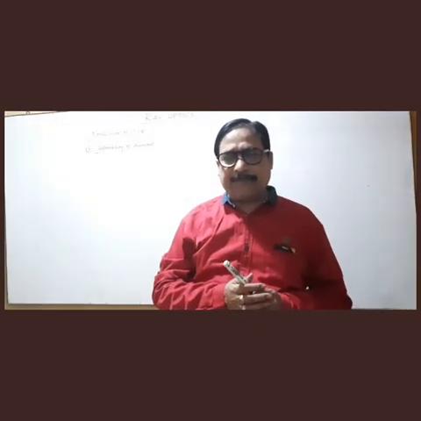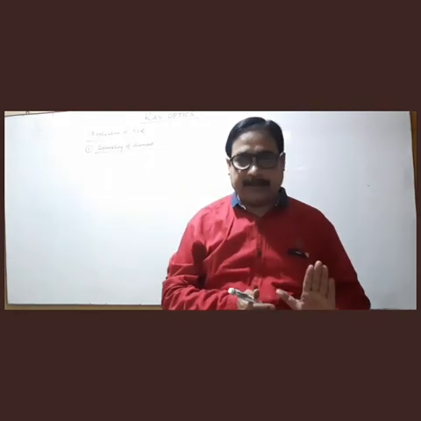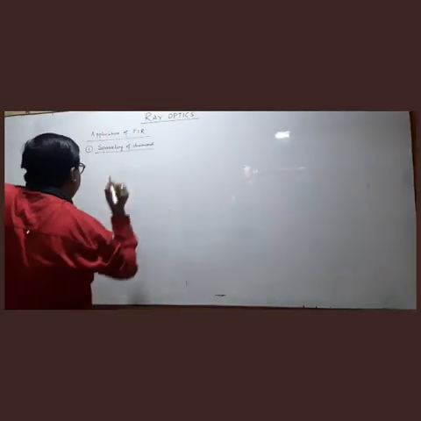So the critical angle for material of diamond is 24.1 degree. Okay, so if we make a diamond like this,